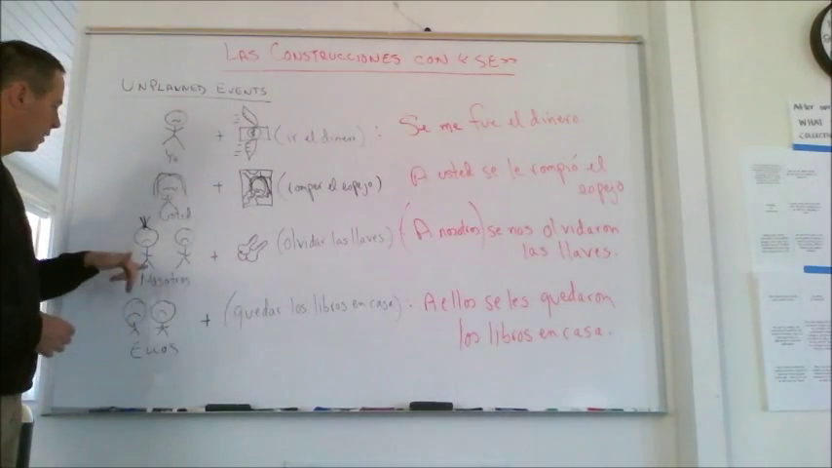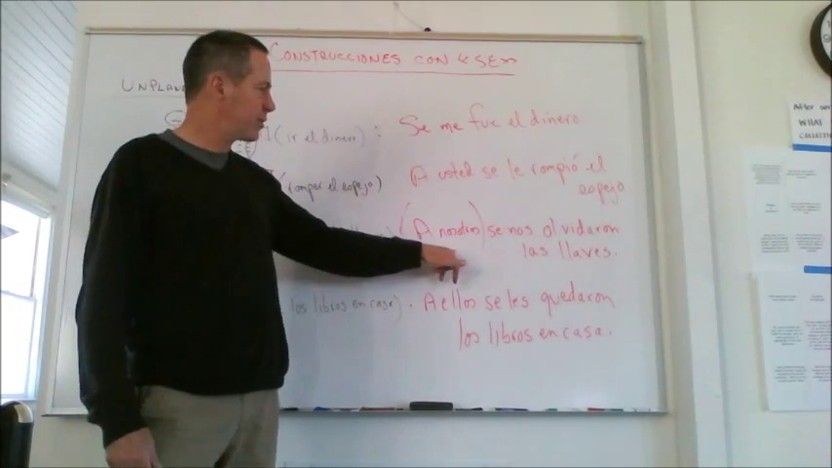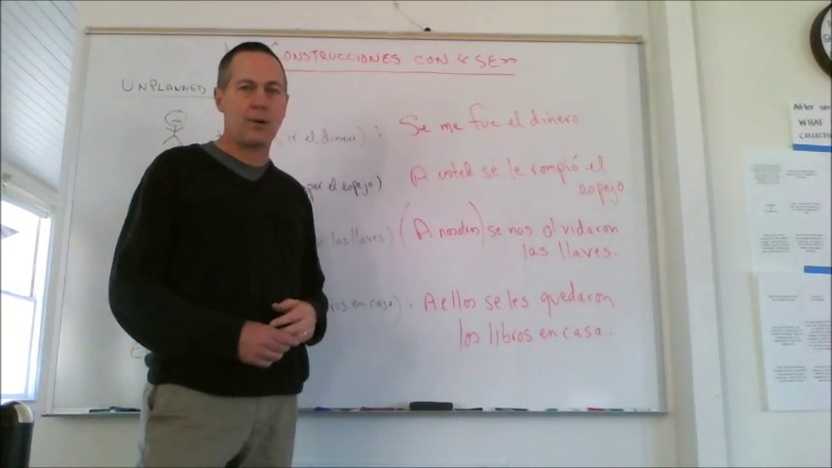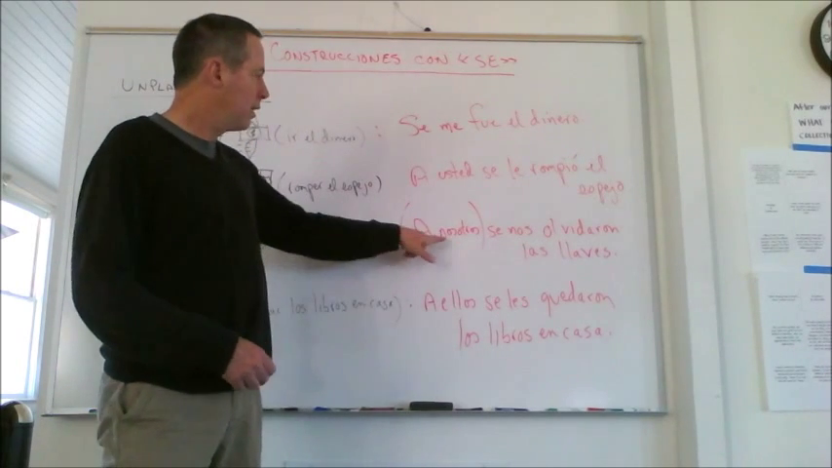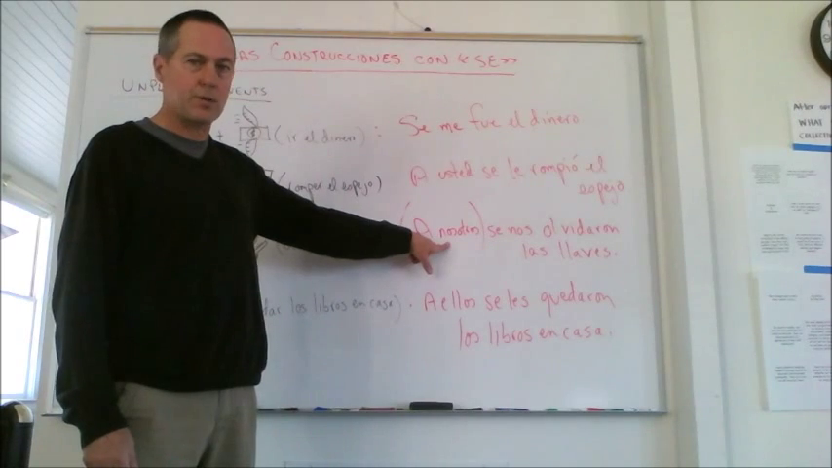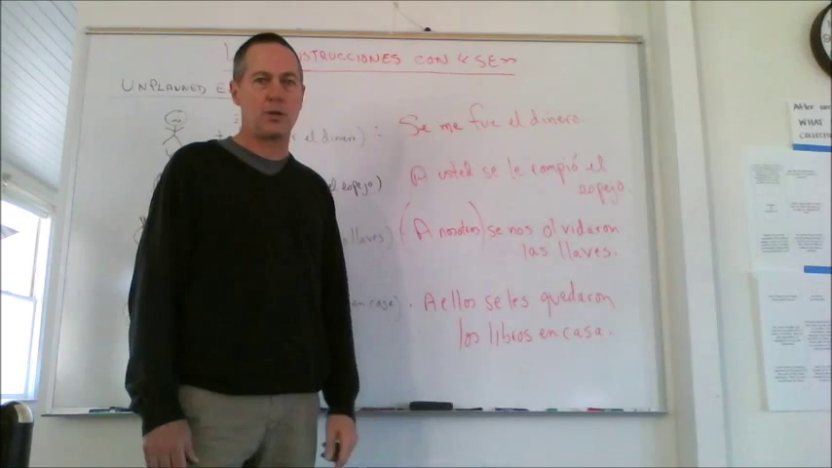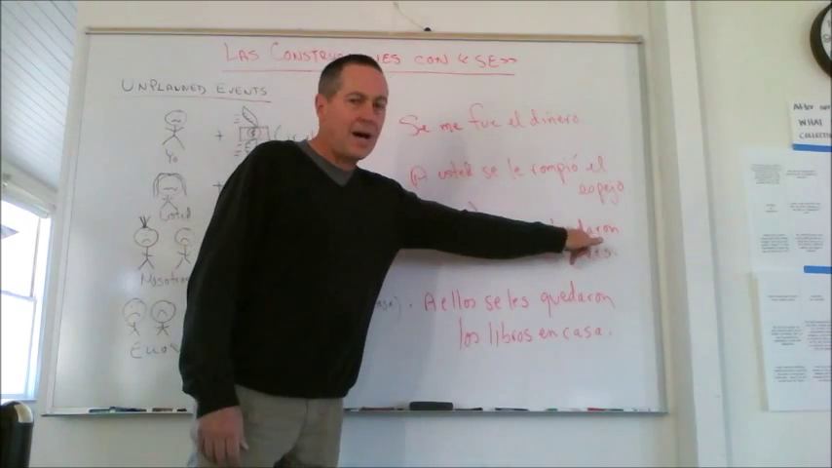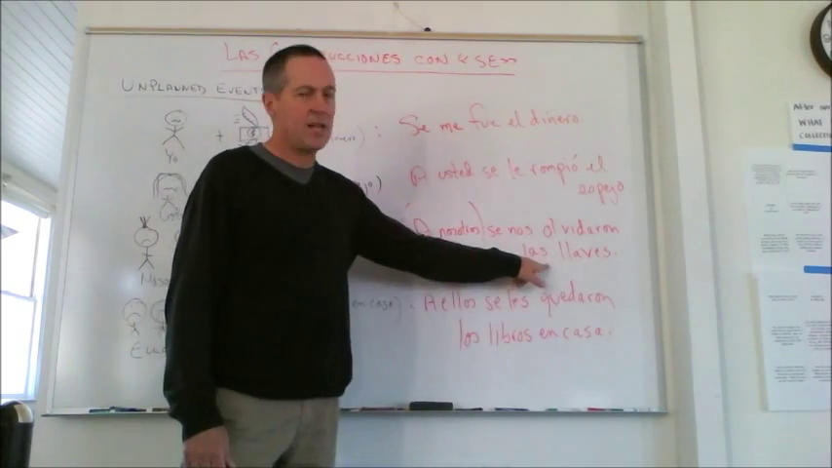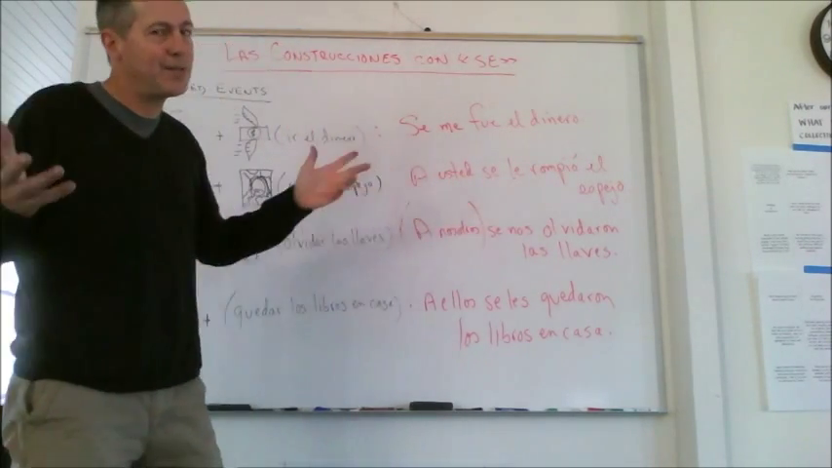Número 3. Nosotros y olvidar las llaves. A nosotros se nos olvidaron las llaves. I put parentheses around a nosotros because a nosotros isn't really necessary. Because with nos, you know who it's happening to. Olvidaron. Why is that plural? Because las llaves are plural. We didn't forget them, it just sort of happened.